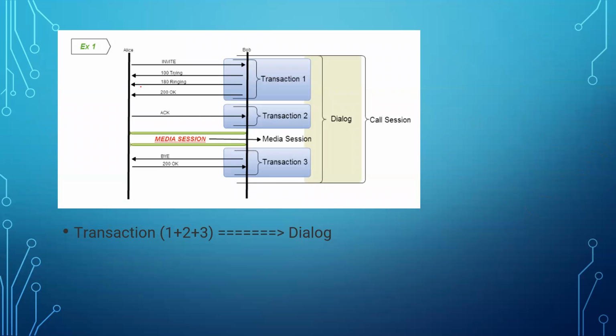Like this one. So here INVITE is coming from Alice to Bob, then 100 Trying, 180 Ringing, 200 OK. This is a single transaction, transaction one. Then ACK is there. This is transaction two. Then we have BYE and 200 OK.